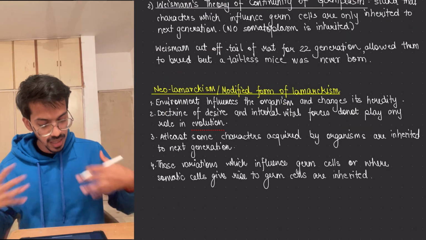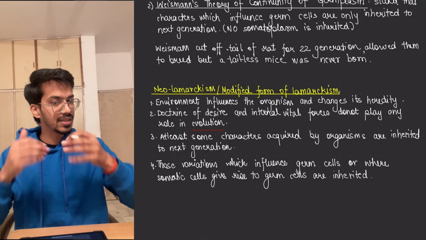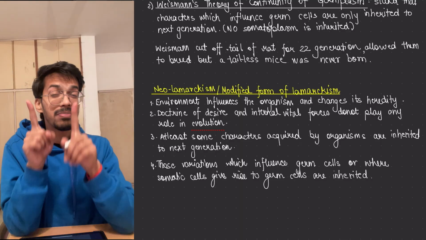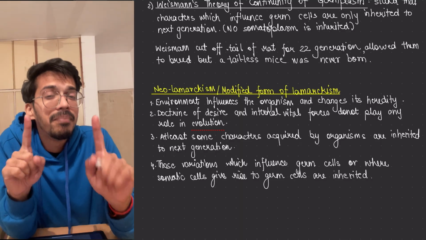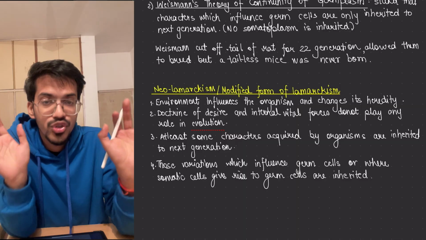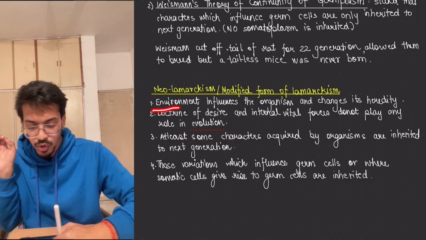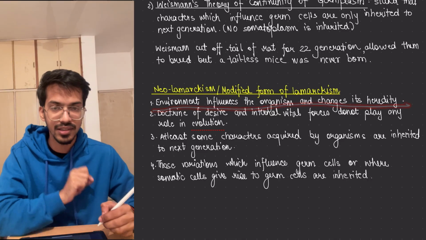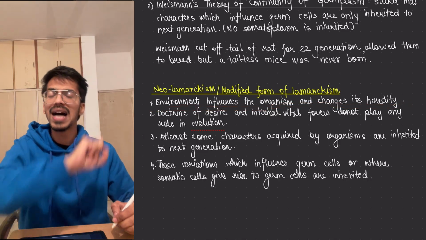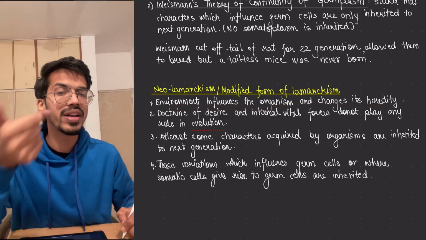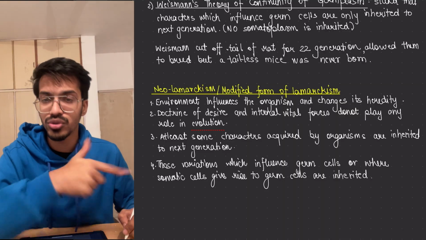Later on, when the criticism came, Lamarck said, okay, let me correct it so that my theory has certain points which are correct. Number one, the environment does influence organisms and change their heredity. That's true, as we change to a different environment or habitat, our resistance also changes.